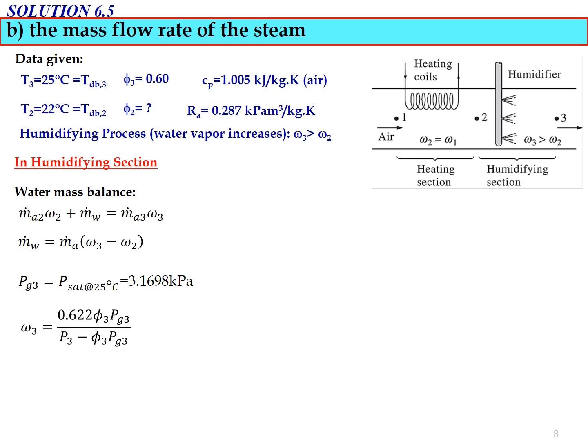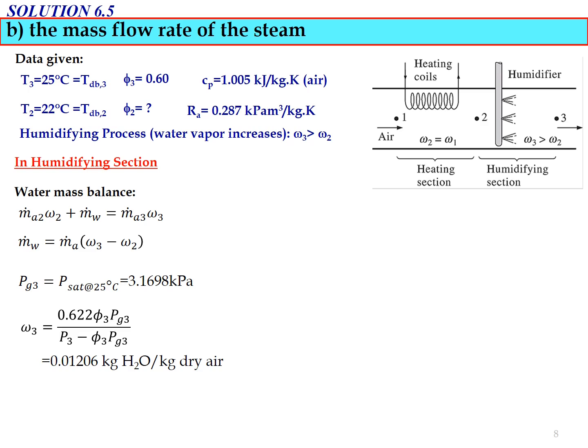Using the equation for omega, omega 3 equals 0.622 times psi 3 Pg3 divided by P3 minus psi 3 Pg3, where P3 equals P2 equals P1 equals 100 kilopascal. Pg3 is 3.1698 kilopascal, and the relative humidity psi 3 is already given in the question as 0.6. Substituting all the values, omega 3 equals 0.01206 kilogram H2O per kilogram dry air.